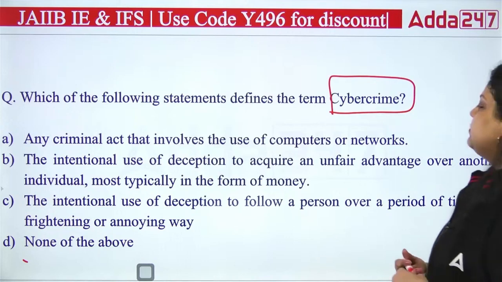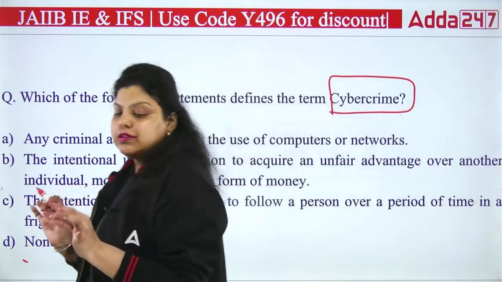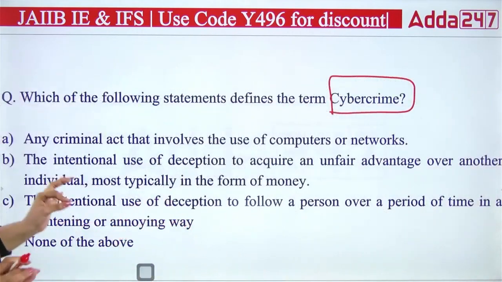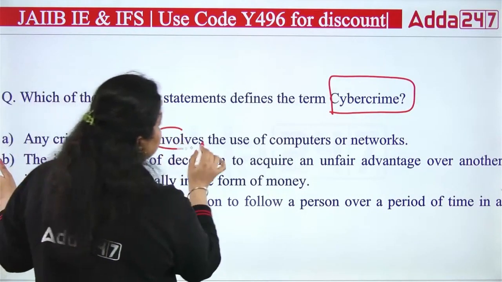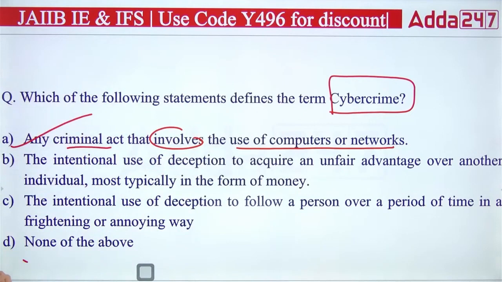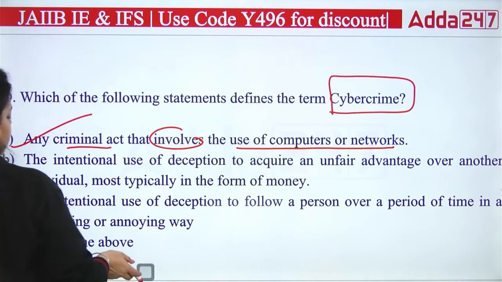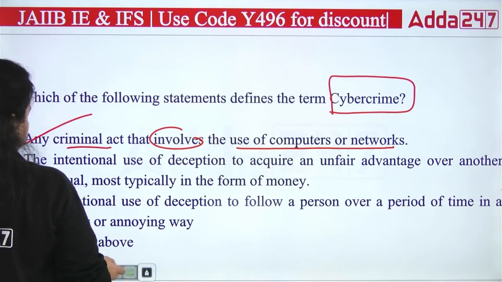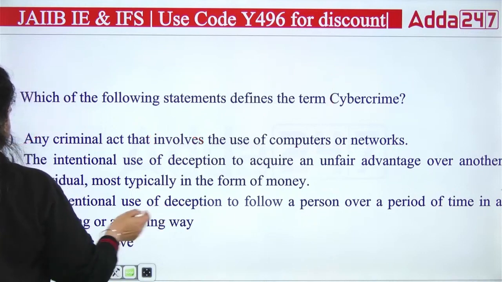And it's a very simple question. The first statement is saying any criminal act that involves the use of computers or network, and that is your cyber crime. So your right answer will be A: any criminal act that involves the use of computers or network. That is your cyber crime, option number A.